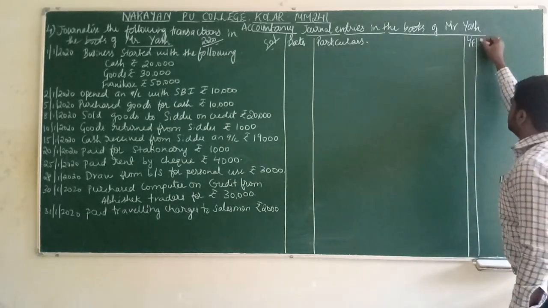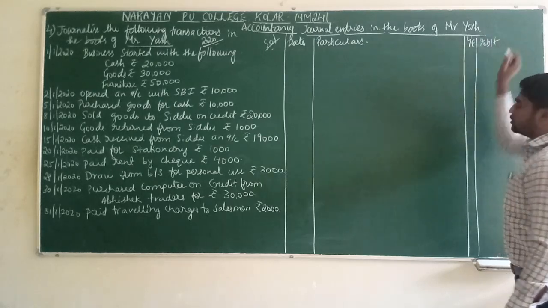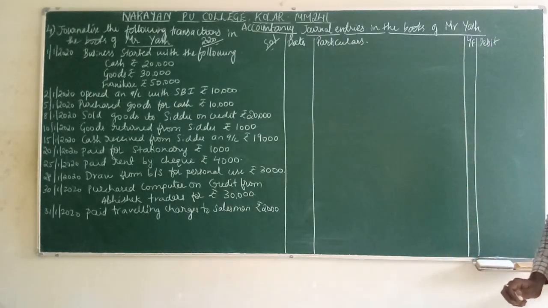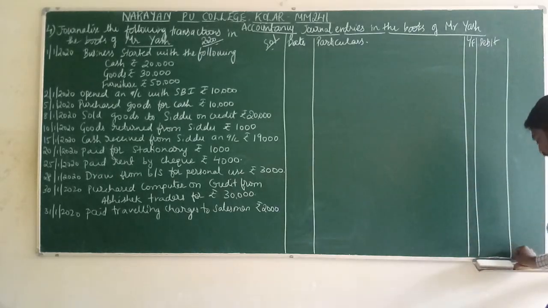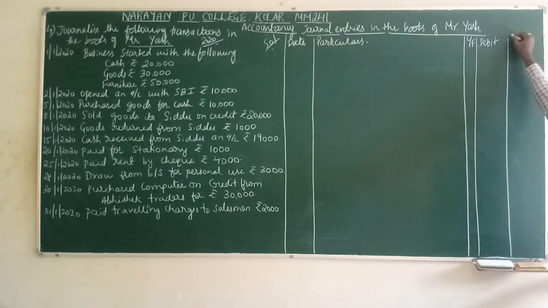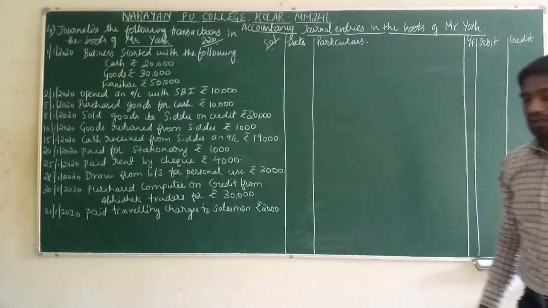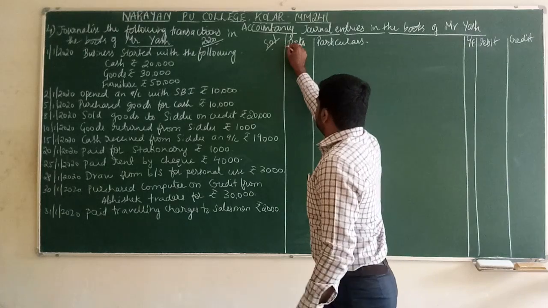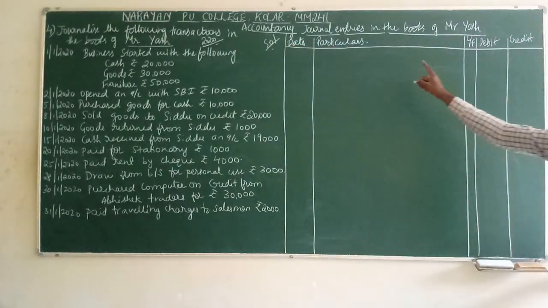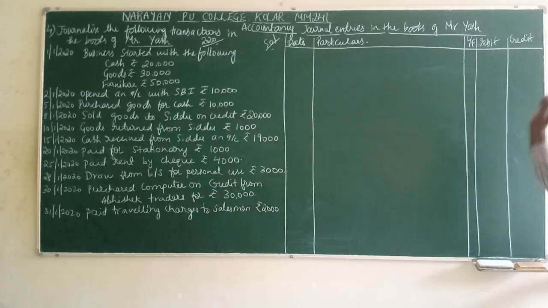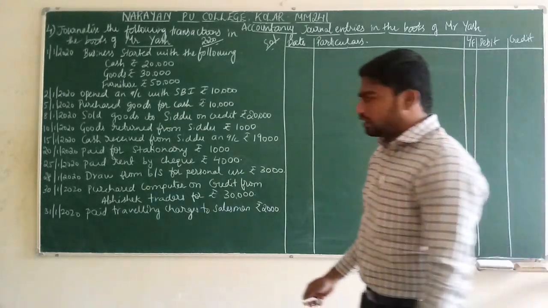Next, debit. The fourth column is the debit column, where we will write the debit amount. The last column is credit. In this column we will write the credit amount. Let us start the solution. Put a line for the headings. The format is: date, particulars, ledger folio, debit, credit. Let us start one by one.